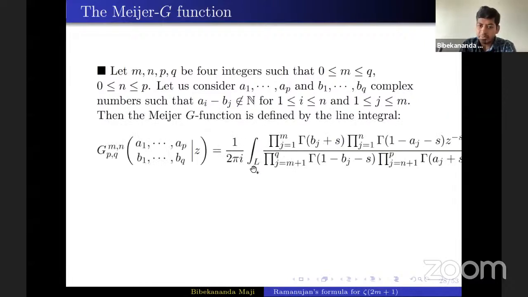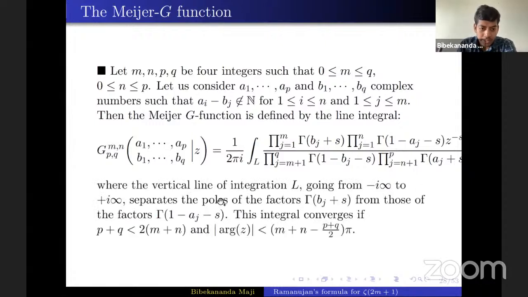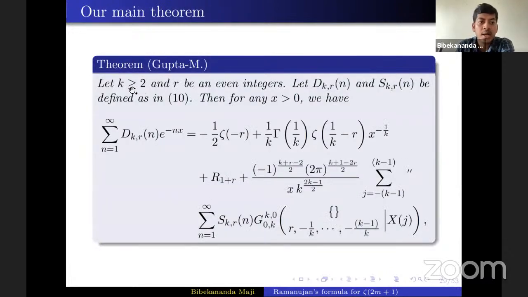It is defined by this line integral, where in the denominator as well as in the numerator gamma factors are there. The vertical line integral, going from minus i infinity to plus i infinity, separates the poles of these factors from the poles of this factor. And this integral converges if this condition holds.